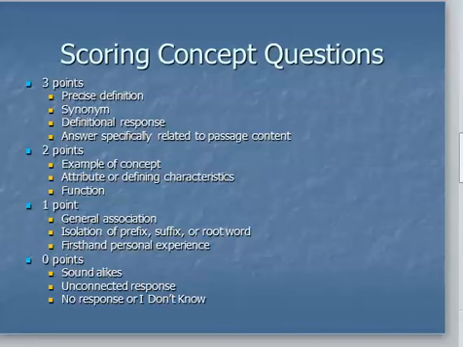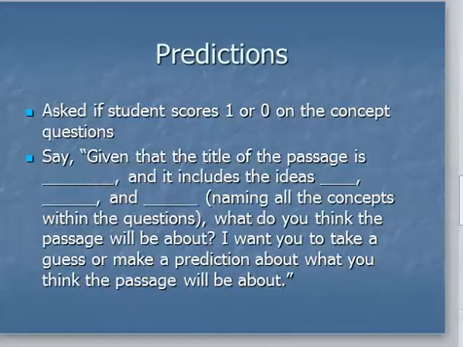They receive 1 point if they give a general association of the concept, an isolation of the root word, prefix, or suffix, or they give you a first-hand personal experience in regard to the concept. They get 0 points if they give you a rhyming word, or a response that has nothing to do with what you just asked them or the story, or they simply give you no response or tell you, "I don't know." If the student scores a 1 or 0 on all the concept questions, they will get a score of less than 55%. So then you give them the prediction task.